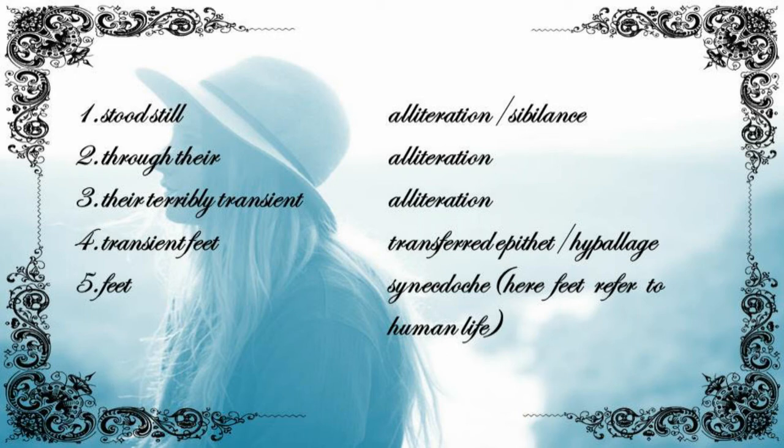Next, they are terribly transient. This is also alliteration. T has been used three times, so it is alliteration. Transient feet. This is transferred epithet or hypallage. Transferred epithet means where the adjective does not qualify the exact noun which it is supposed to, but it qualifies some other noun. That is called transferred epithet. Here, transient feet is transferred epithet. It is not feet, in fact it is human life. So the epithet has been transferred.